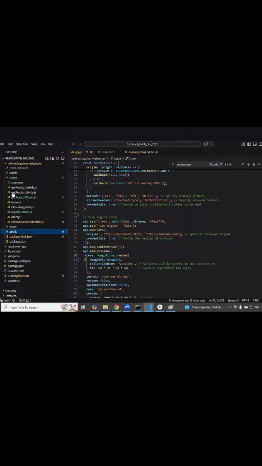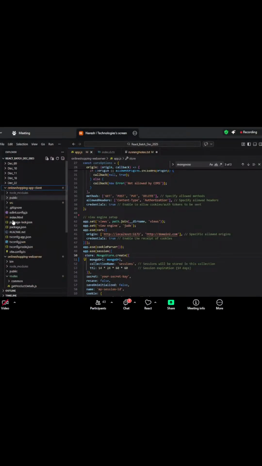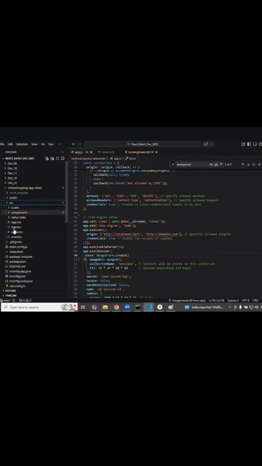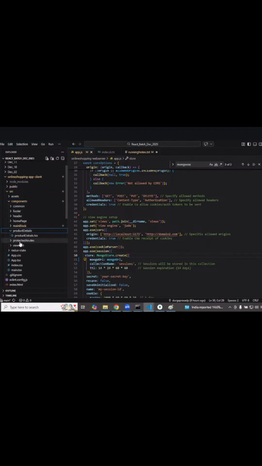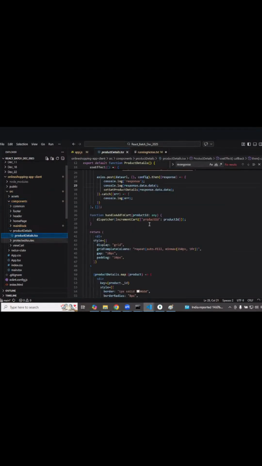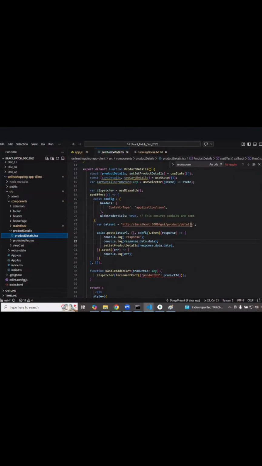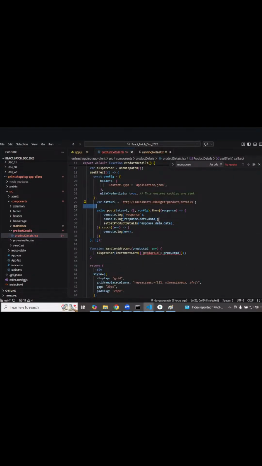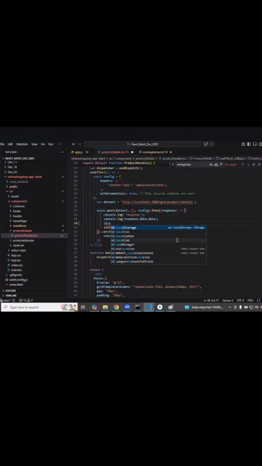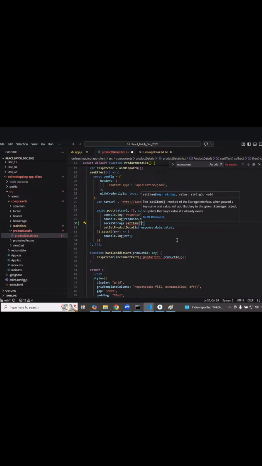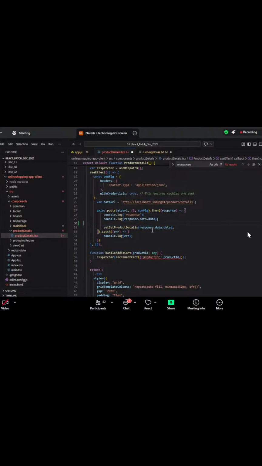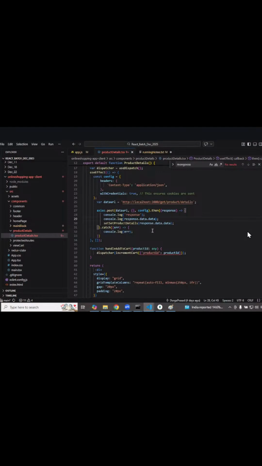Once you receive the data, if you come back here under your components, product details, once you have this data here, this product details are there. Now you want to store this data. This response.data is there. You can simply say localStorage.setItem. What is the key and what is the data? You do this, that can be done. Once you receive the data from the server, you do this. You can store the session. As you mentioned, you can even specify the timer, kill it, everything.